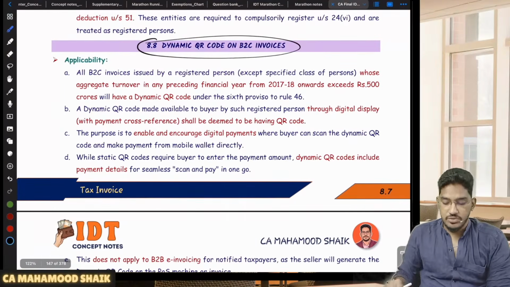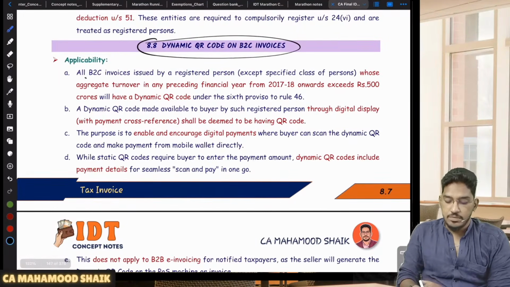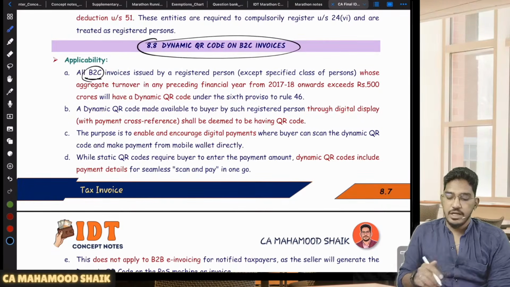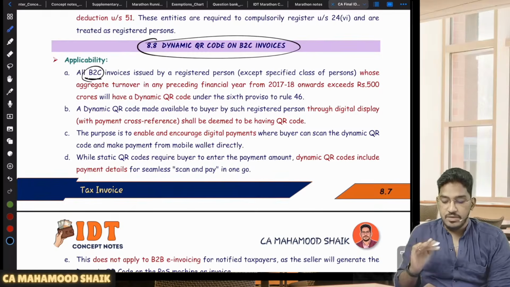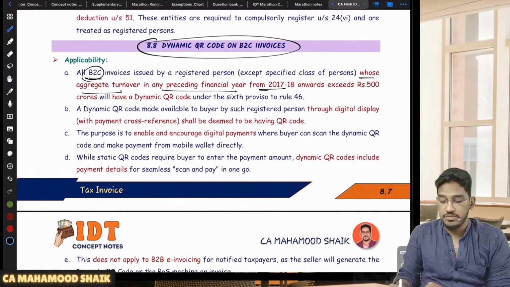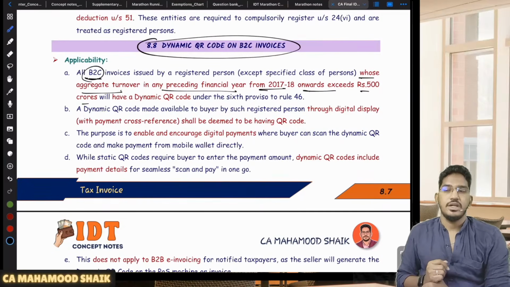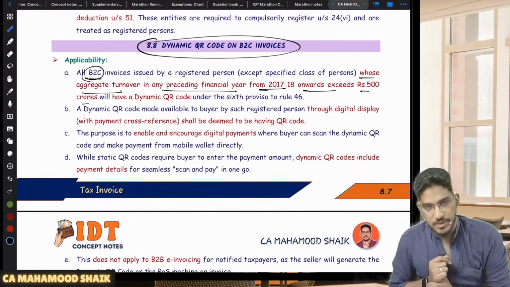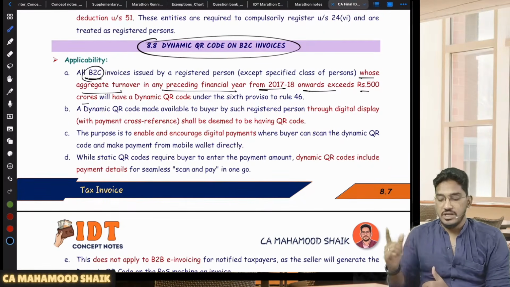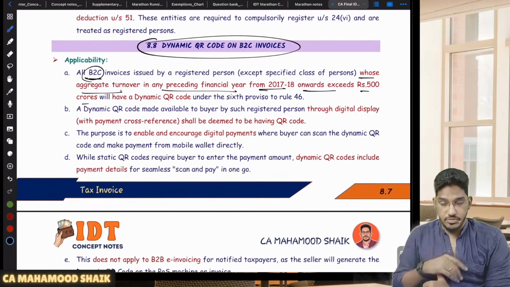Sir, who is required to issue that dynamic QR code? All B2C invoices. See, e-invoicing is required for B2B. Dynamic QR code is required only for B2C. But who is required to comply with the dynamic QR code requirements? Those registered persons whose aggregate turnover in any preceding financial year from 2017-18 onwards exceeds 500 crores will have a dynamic QR code. So these are not for small people, but very big people.